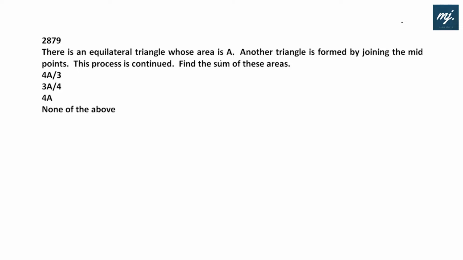There is an equilateral triangle whose area is A. Another triangle is formed by joining the midpoints. That means now the area of this triangle would be A by 4, because when we join the midpoints of an equilateral triangle, it is divided into 4 equal areas. So this particular small triangle's area would be A by 4, 1/4 of A.